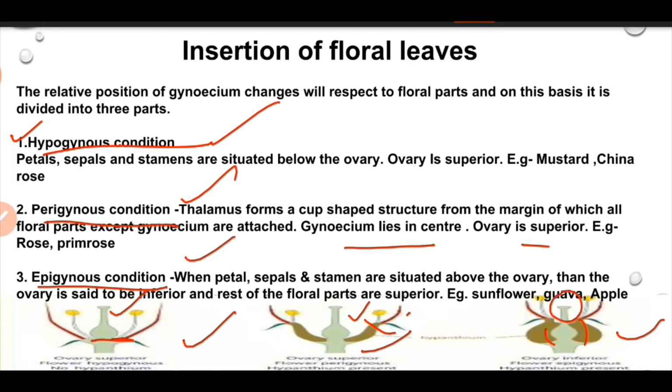The sepals, petals and stamens are borne on the top of the ovary. Here the gynoecium is described as inferior while the other floral parts are considered superior. Such a condition is known as epigynous condition, for example in sunflower, guava and apple.